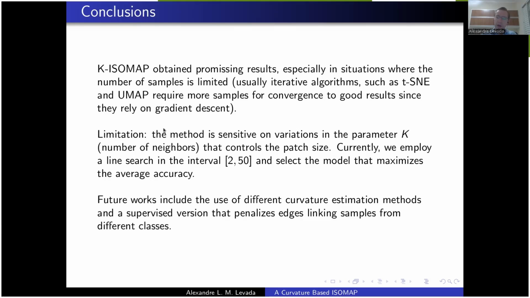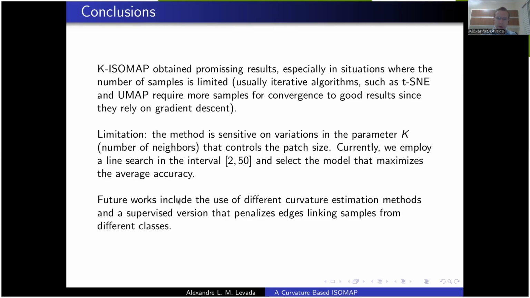A limitation, however, is that the method is quite sensitive to variations in the parameter K, the number of neighbors. In this work, we just employed a line search in the interval 2 to 50 and selected the model that maximizes the accuracy. We still don't have a solution on how to define this parameter automatically, but it is something that we will tackle in future works.